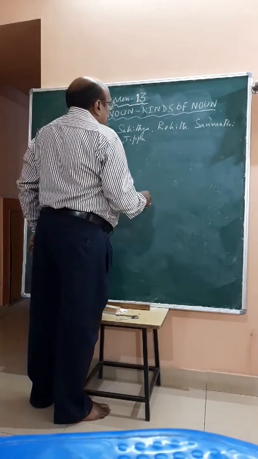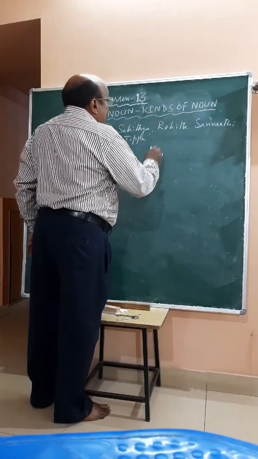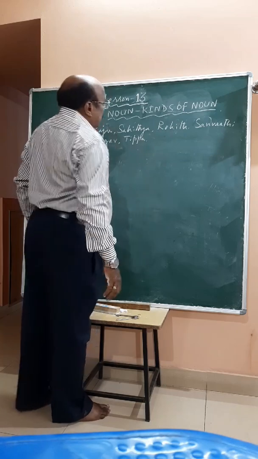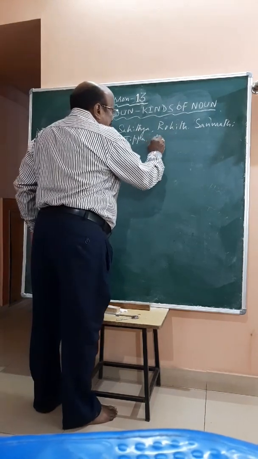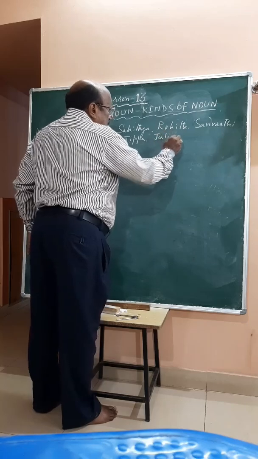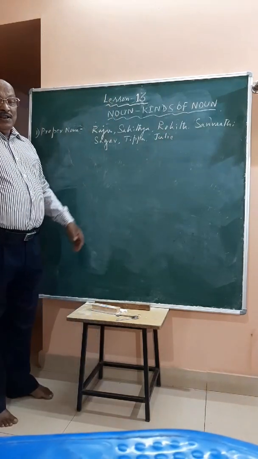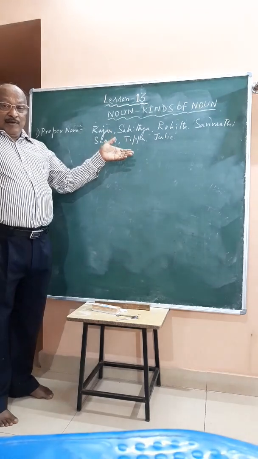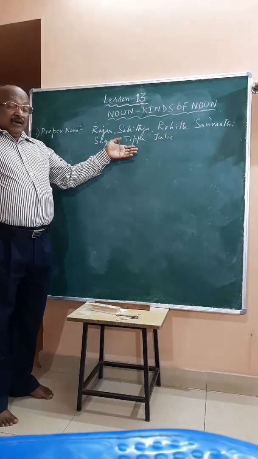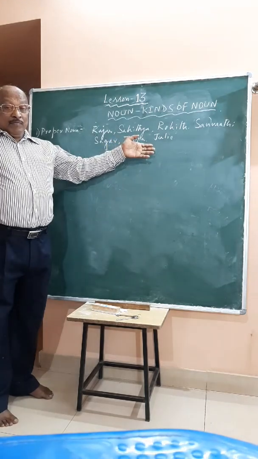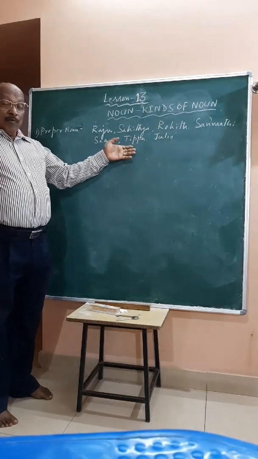For dogs also, Julie, come here, Julie. These are all the names. Even for tigers, they are naming in circus. Even for cats and dogs also, we are naming them in our houses. They are all proper noun.